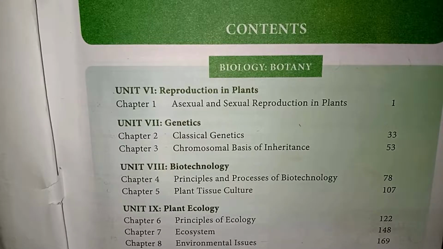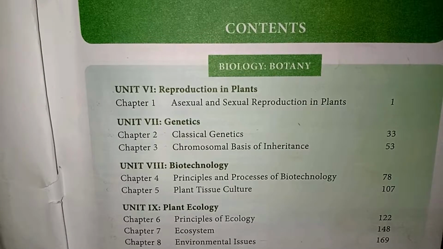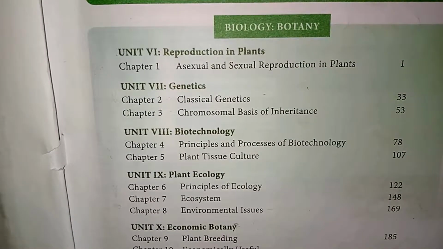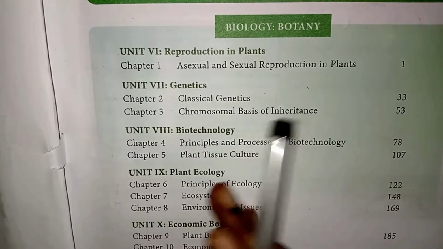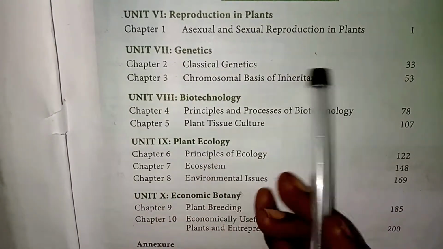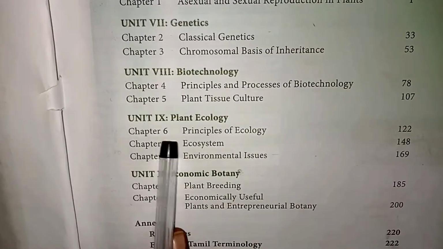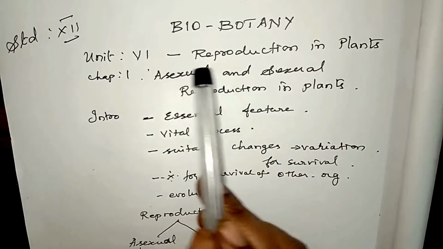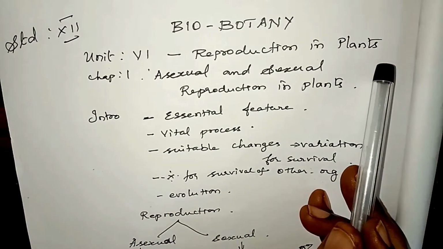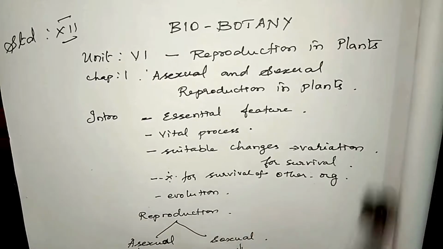In standard 12 you are going to have only one volume for botany, which consists of the next 5 units, namely Unit 6, Reproduction in Plants; Unit 7, Genetics; Unit 8, Biotechnology; Unit 9, Plant Ecology; and Unit 10, Economic Botany. We are going to learn Unit 6, Reproduction in Plants. Chapter 1, Asexual and Sexual Reproduction in Plants.